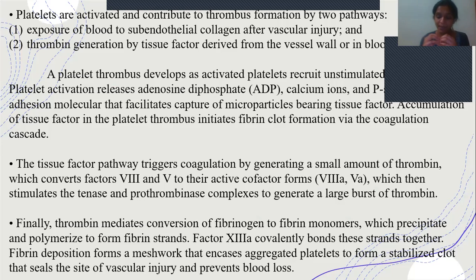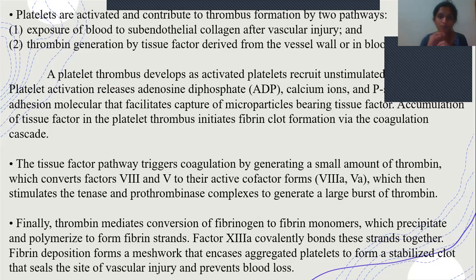First, when there is damage to the vessel wall and the blood directly contacts the subendothelial collagen, it will activate the coagulation cascade. The other is that the tissue factors present in the vessel wall will activate the generation of thrombus. Whenever a platelet thrombus develops, the activated platelets recruit unstimulated platelets, releasing adenosine diphosphate (ADP), calcium ions, and adhesion molecules.